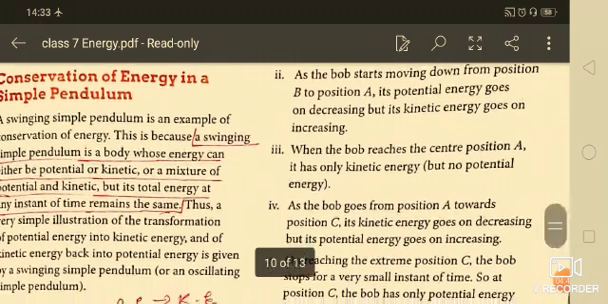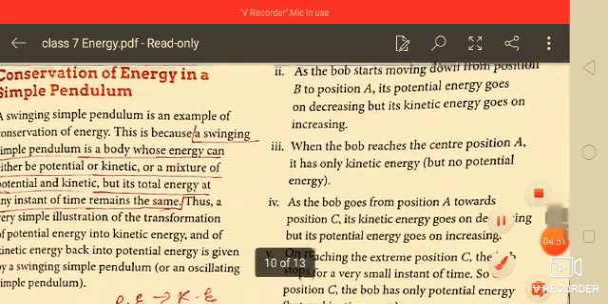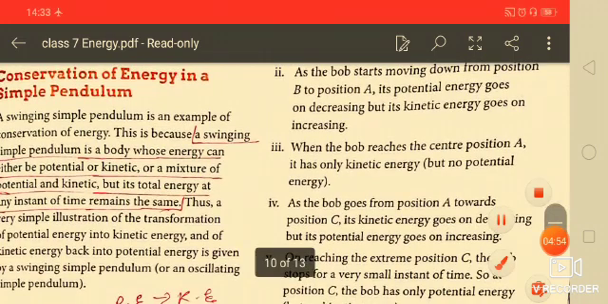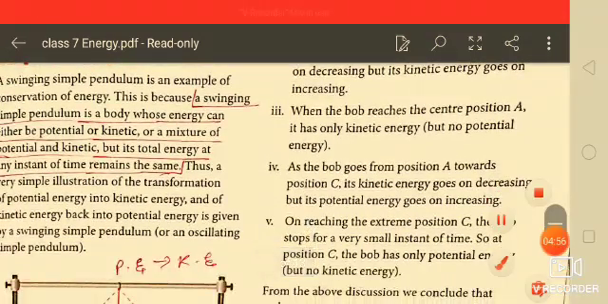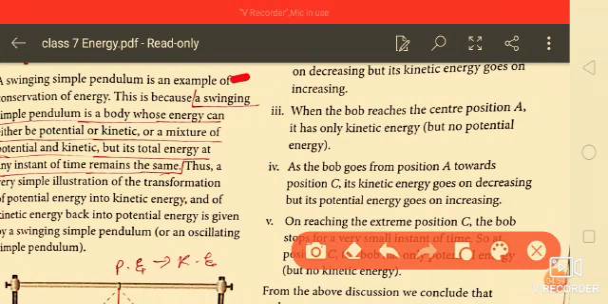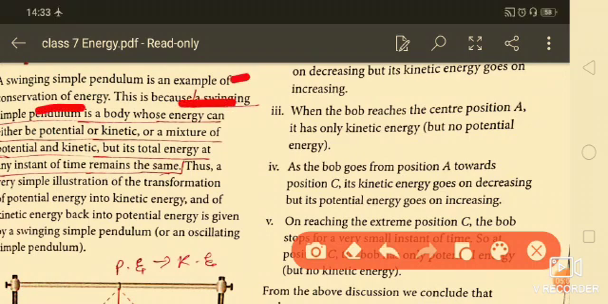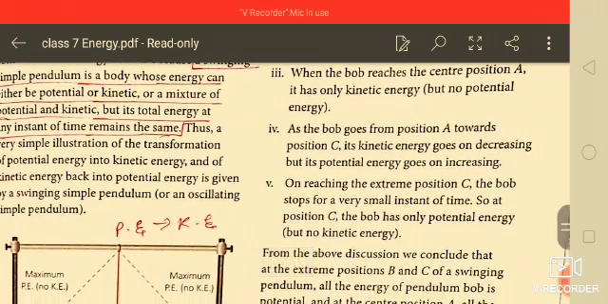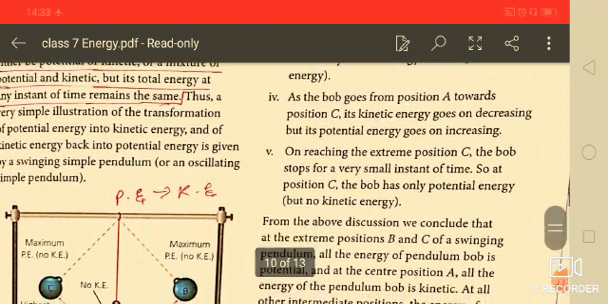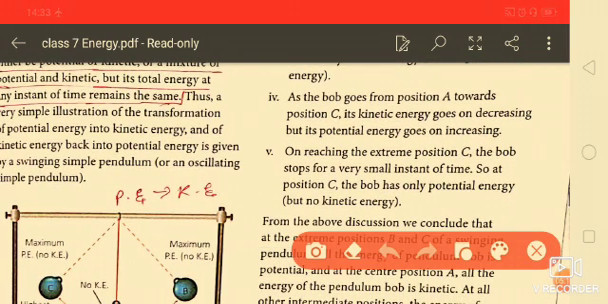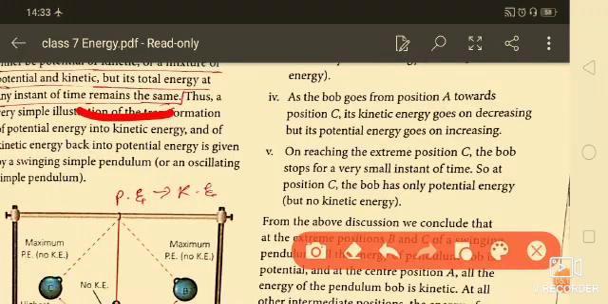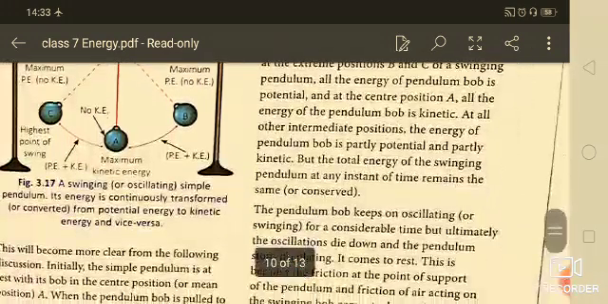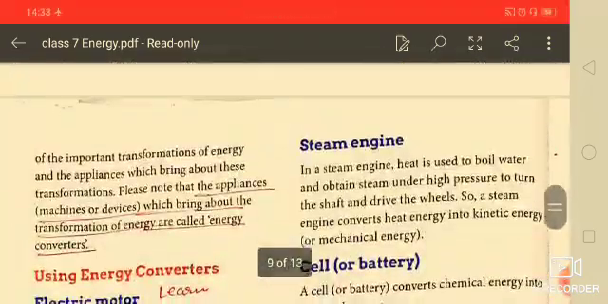Students, our next heading is conservation of energy in a simple pendulum. You will study it. A swinging simple pendulum is an example of conservation of energy. This is because the swinging pendulum is a body whose energy can either be potential or kinetic or a mixture of potential and kinetic, but its total energy at any instant of time remains the same. You are seeing this in the diagram.